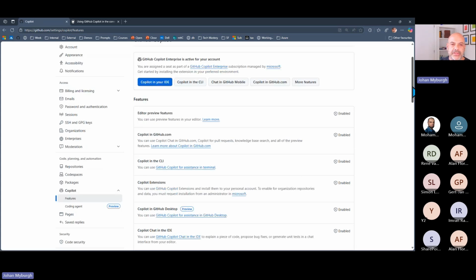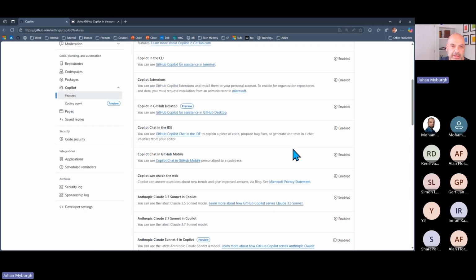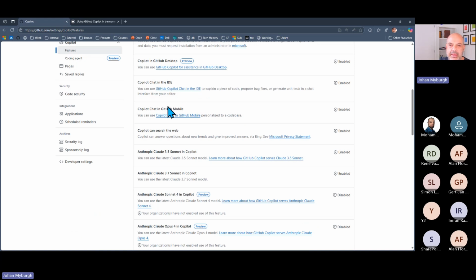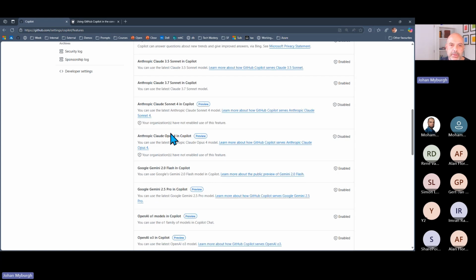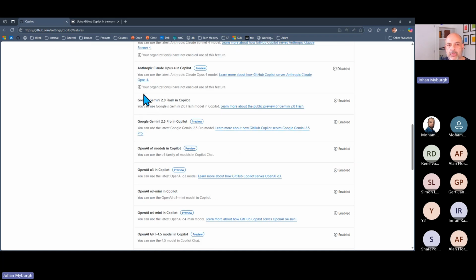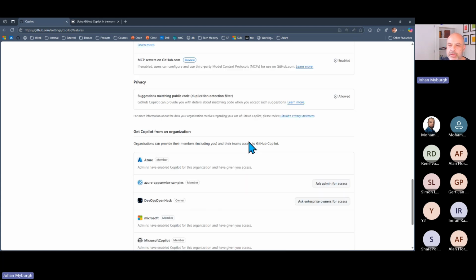And if I scroll down this feature list, you will see we've got a variety of different features. Copilot from the CLI. There's a CLI tool specifically for managing GitHub. You can use that. There you can see Copilot chat in the IDE. Copilot can search the web, for example. Some of these might be enabled or they're not. And then you can also see we've got some of the Anthropic and other Google Gemini models coming through here that I can either enable or disable should I want to do some of those things.